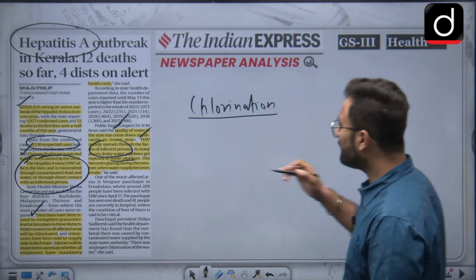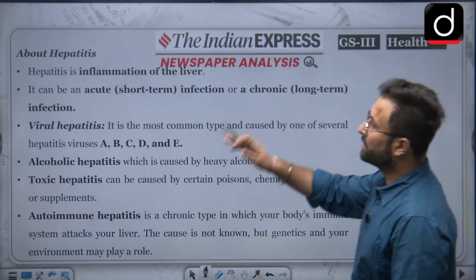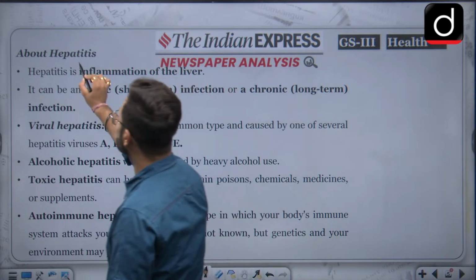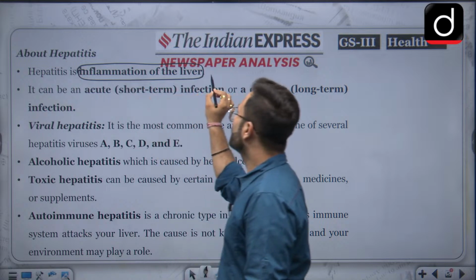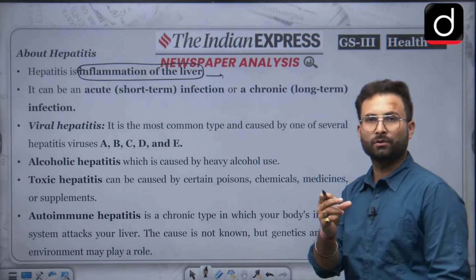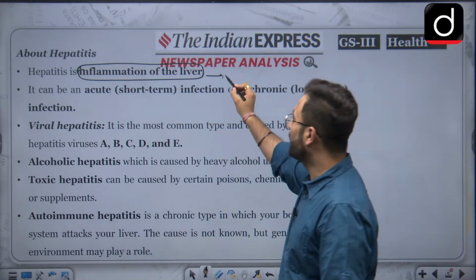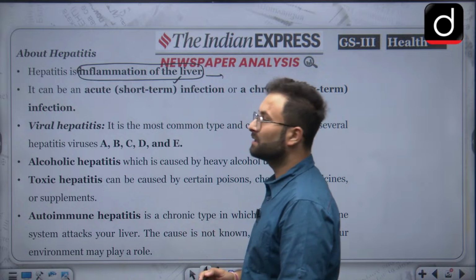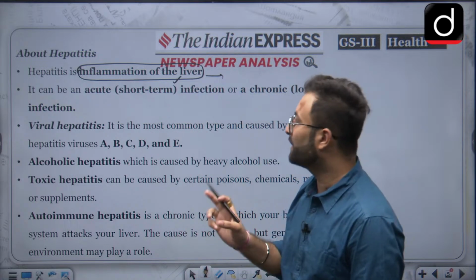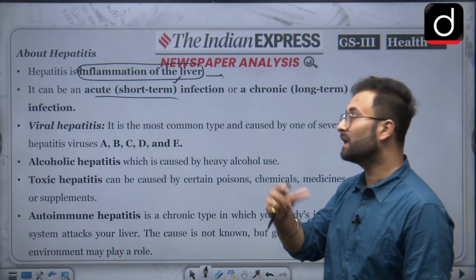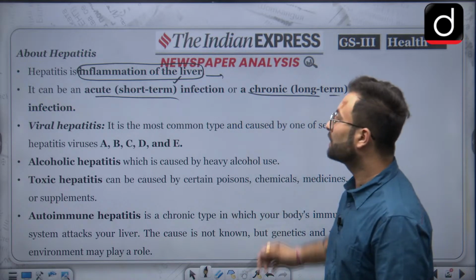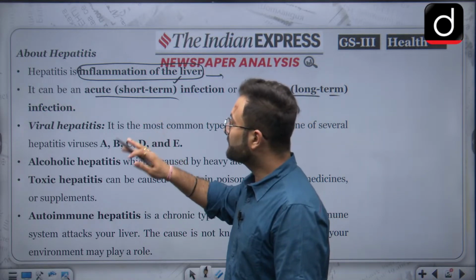Now, what is hepatitis? Hepatitis is a disease wherein inflammation of the liver happens. That is the major impact on the health of a person, that the liver will be damaged, or inflammation will happen. It can be acute, that is short term, and it can be chronic, that is long term infection. There are various types.